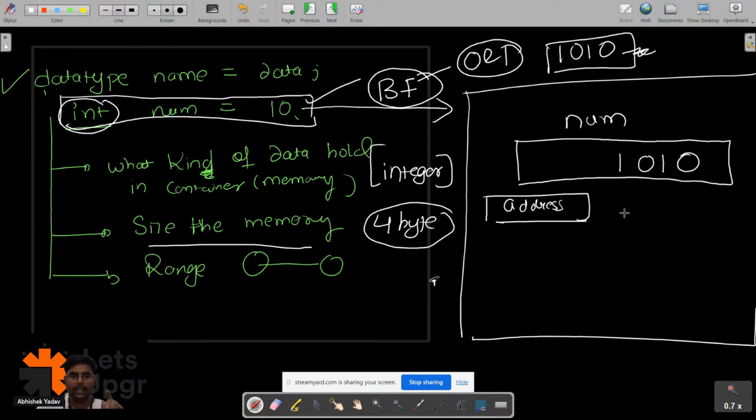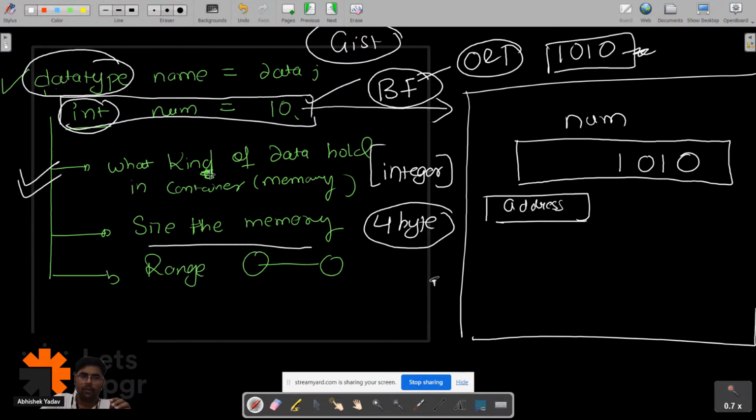Okay everyone, this is a small gist of how the variable gets stored inside the computer memory, right? What is this data type? So data type provides us the information about what kind of data we can hold in the container inside the memory, size of the memory, range. The moment this line gets executed, some memory will get allocated inside the computer memory, and here for integer 4 bytes will get allocated.